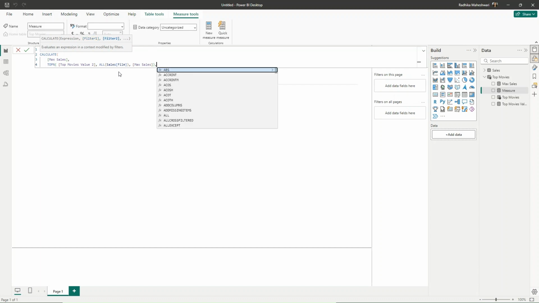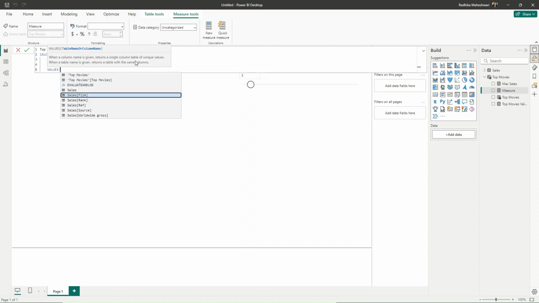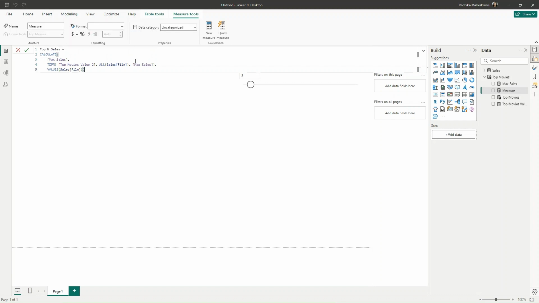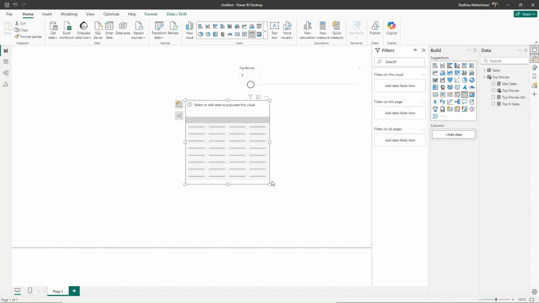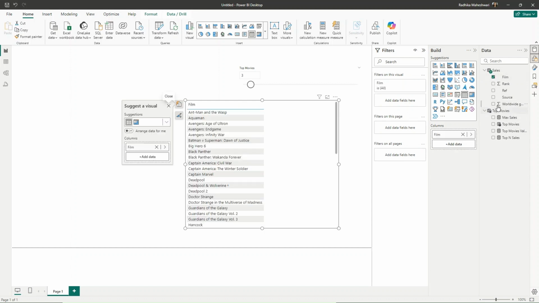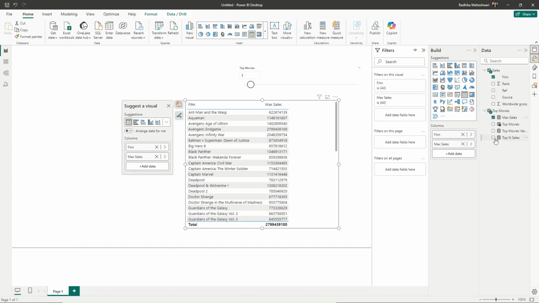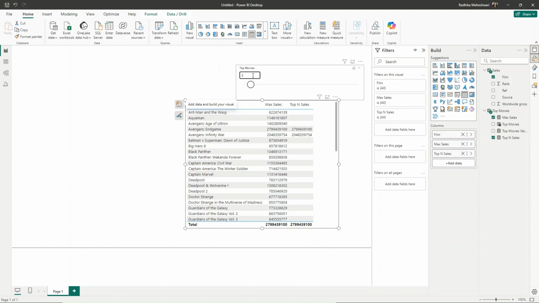Now we have to give this another context, as we have to give this all the values so that it can figure out what is the rank for that value. So for that, I will give it values and give all the films. Now when we close off all these brackets, let us get this table here, and in here I will first add films, then I will add the max sales, and then I will add our top end sales. So it will show value only where top end sales are in top three movies.